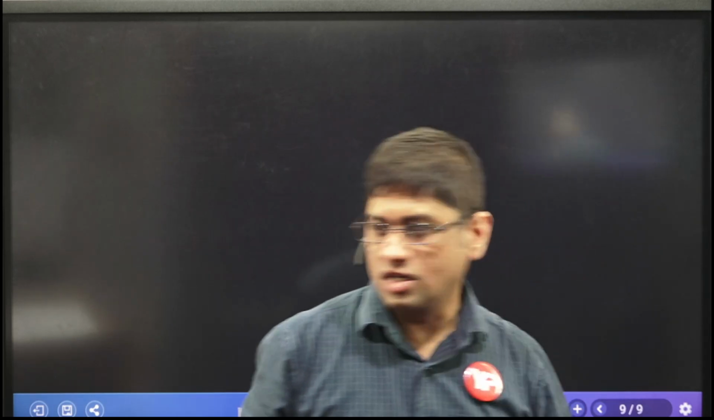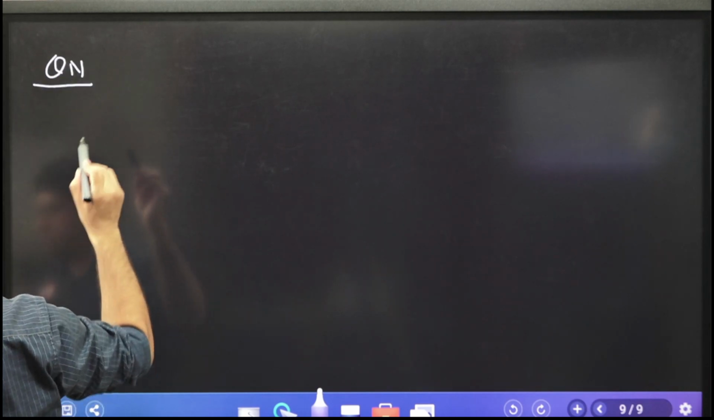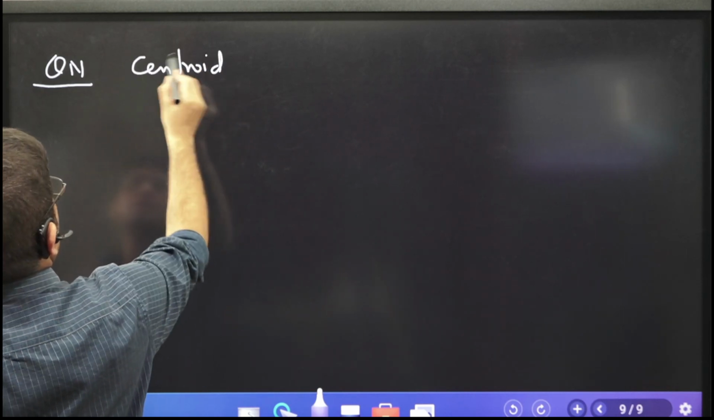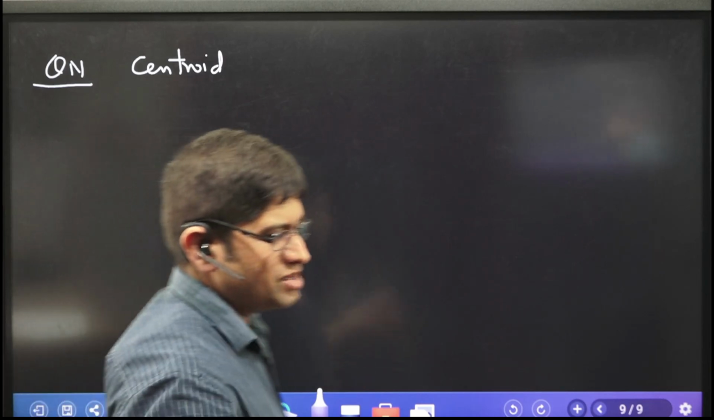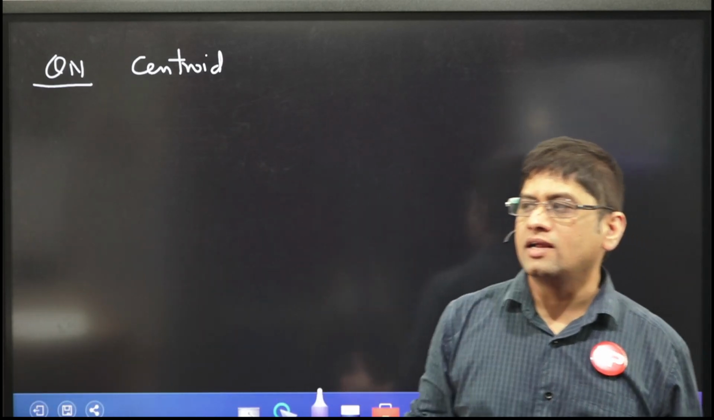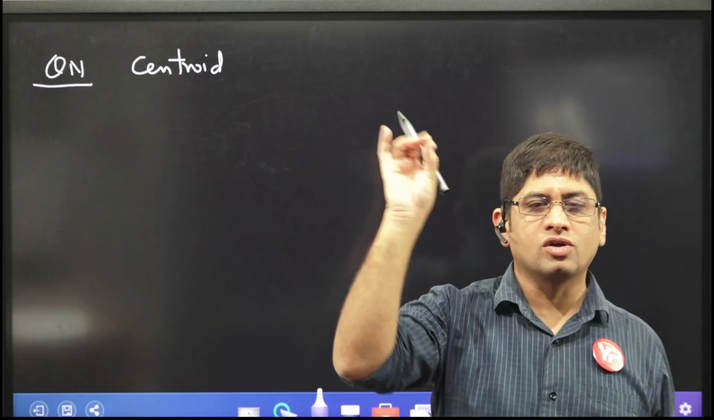Now, without wasting much time, let me give you some questions, the kind of question you can expect in HPCL. Centroid: normally in public sector, centroid and center of gravity are used the same way. So the centroid for a three-dimensional body is called the center of mass or center of gravity.